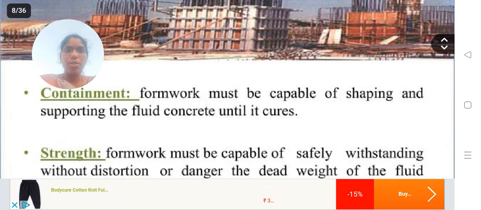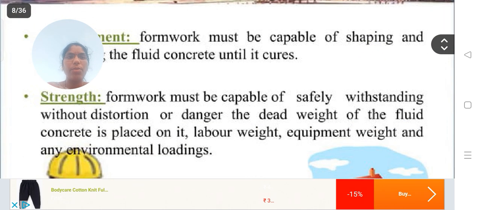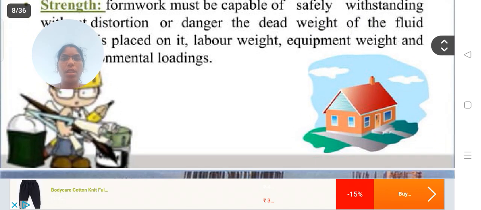Containment means capable of shaping and supporting the fluid concrete as it cures. Strength means capable of safely withstanding, without distortion or danger, the dead weight of the fluid concrete placed, labor weight and equipment weight. That is considered the strength.